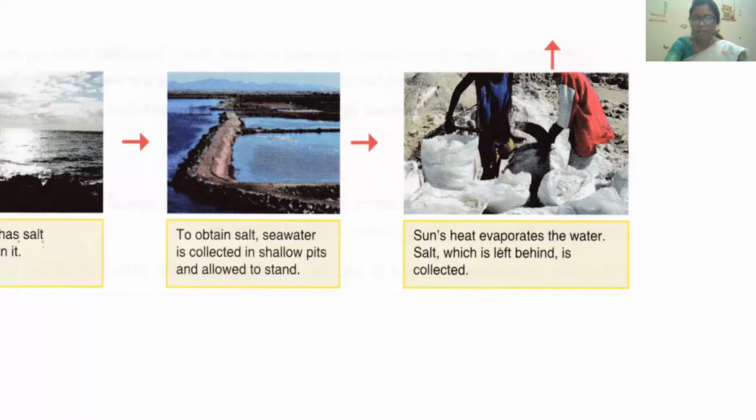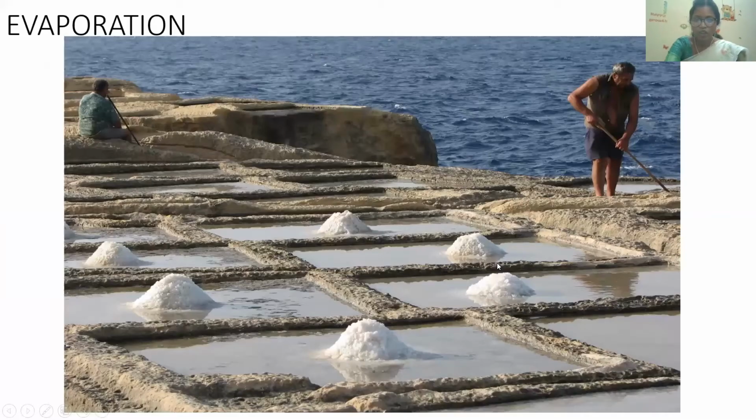So can you see here, because of the sun's heat, water is getting evaporated and the salt which is left behind is collected. These are the shallow pits, they are not very deep. So we are going to make this kind of shallow pits, and the farmers will pour sea water in all the shallow pits, and they will leave it for many days. All the sea water will evaporate in the atmosphere by the evaporation process, and what will be left behind? Salt will be obtained over there.